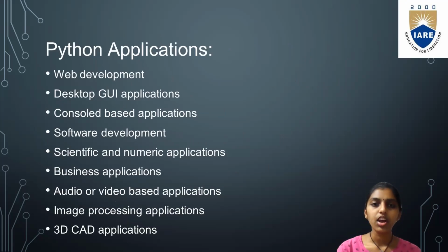Where is Python used? First in web development. Web development means creating web pages like www.iare.ac.in, etc. Next is desktop GUI applications for graphical representations, console-based applications, and software development, that is, software companies use Python. It is also used for scientific and numeric applications, business applications, and audio or video based applications, examples being Zoom and YouTube, and also image processing applications and 3D CAD applications.